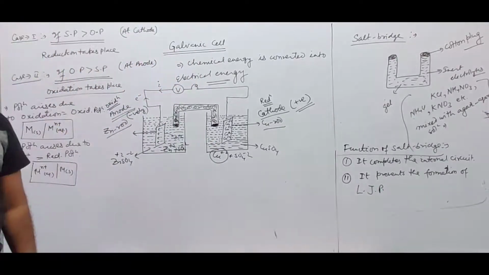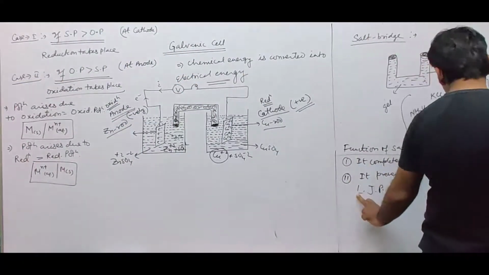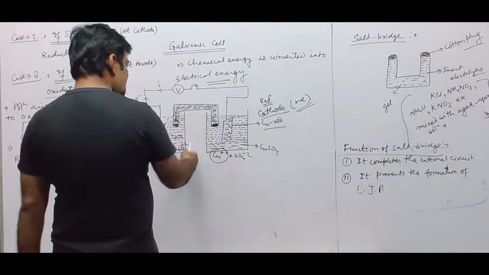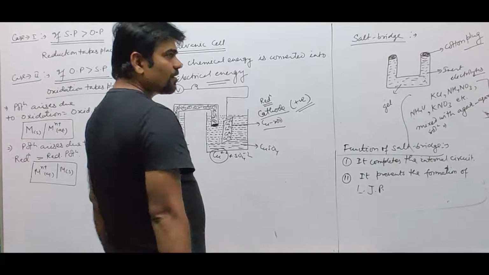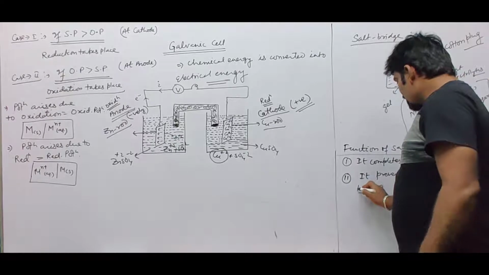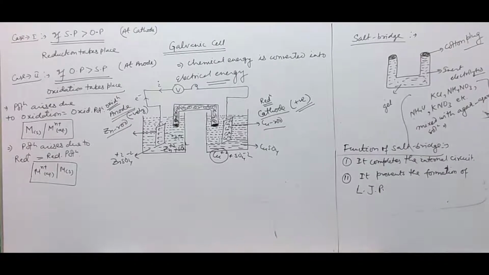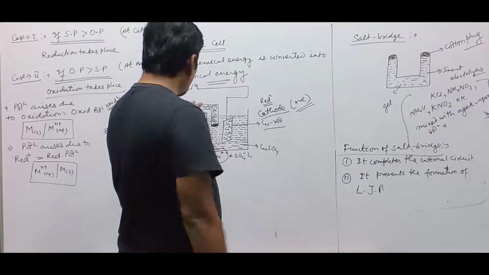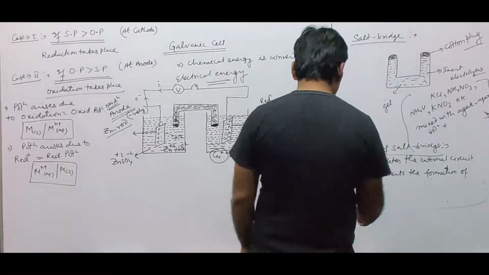Potential difference arises due to this, at the junction of these two solutions, and is called liquid junction potential. If liquid junction potential arises, then obviously there will be loss of electric current, loss of energy, and it may catch fire. So it prevents the formation of liquid junction potential. I'll explain how this salt bridge will work.